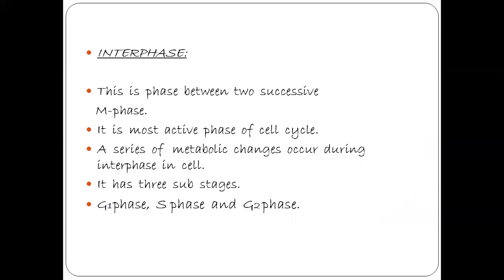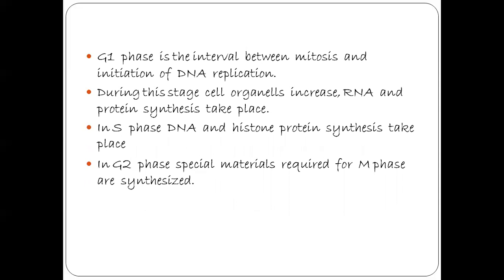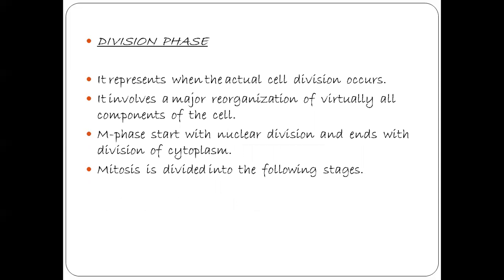In interphase, the G1, S and G2 phases are present. Among these three substages, S phase is important, as replication of DNA takes place. In G1 phase, the cytoplasm increases and the cell also increases in size. In G2 phase, some materials important for the division of the cell are synthesized. So this is about the cell cycle and interphase.